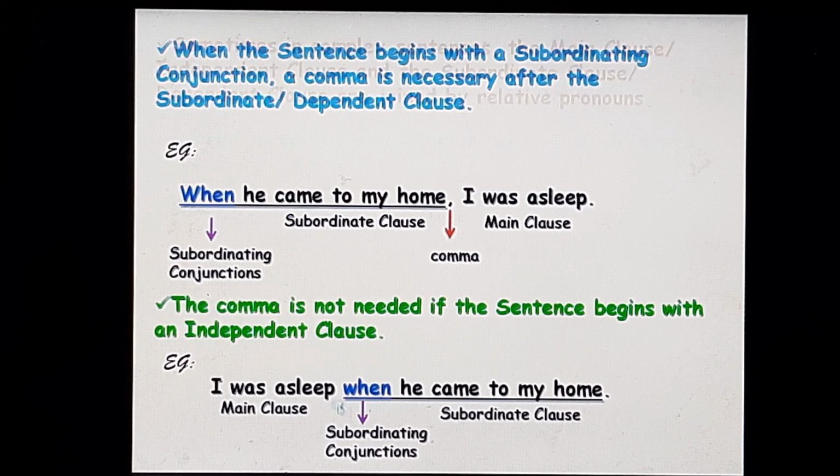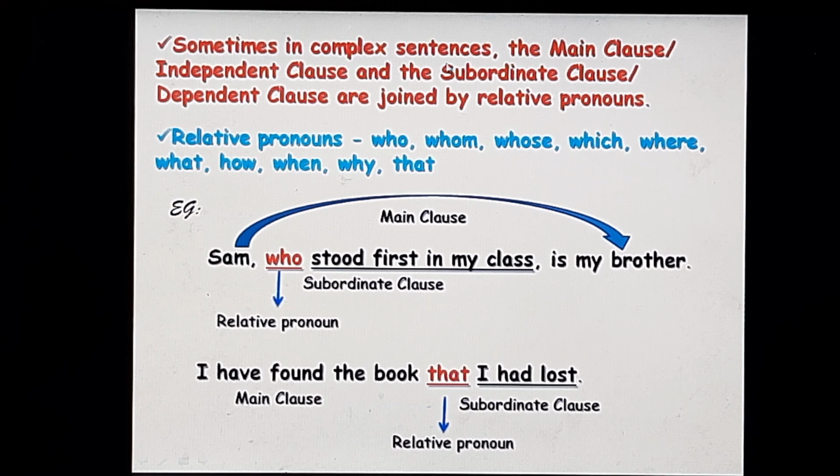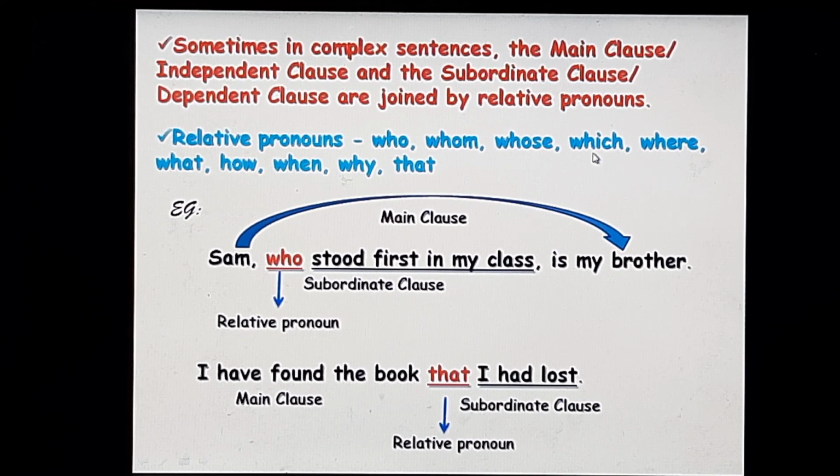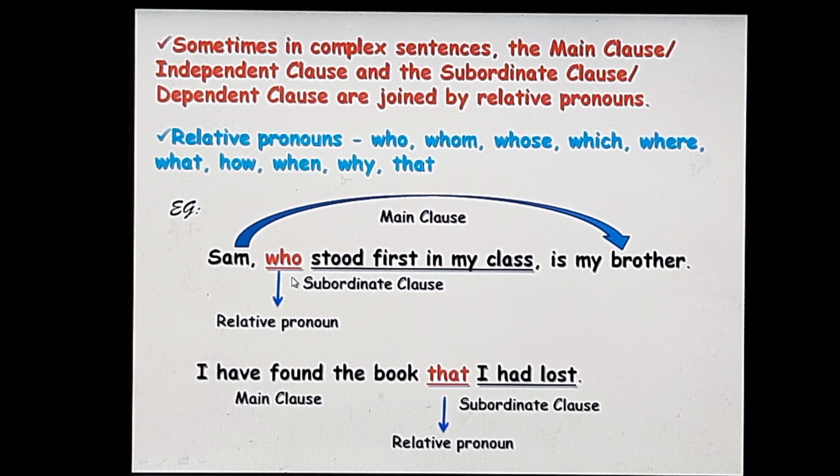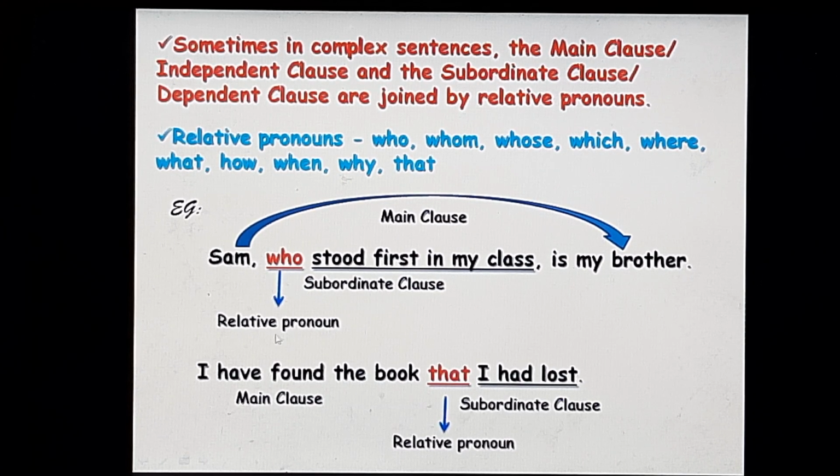then the comma is not required. Sometimes in complex sentences, the main clause or the independent clause and the subordinate clause are joined by relative pronouns like who, whom, whose, which, where, what, how, when, why, that. Now look at the example. Sam, who stood first in my class, is my brother. So here your subordinate clause is who stood first in my class. The subordinating word is the relative pronoun who. The main clause is Sam is my brother.